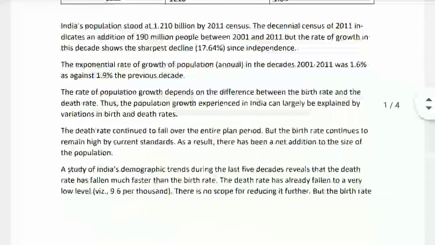The rate of population growth depends on the difference between the birth rate and the death rate. Thus, the population growth experienced in India can largely be explained by variations in birth and death rates. The death rate continued to fall over the entire plan period, but the birth rate continues to remain high by current standards. As a result, there has been a net addition to the size of the population.